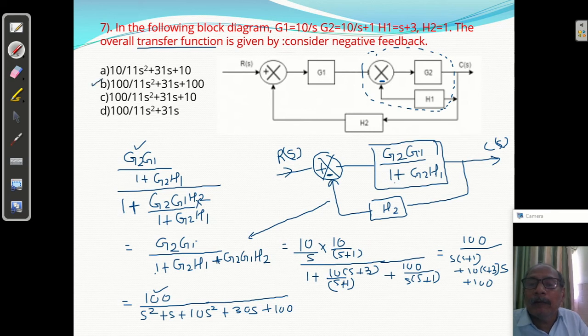100 upon 11s square. B, you can see B answer is correct. So thoda sa it is difficult one, but that is the concept, and you can avoid this time consuming process. Directly you have to put the value. Okay, but I am explaining it, that's why I am taking all these steps and I have given the answer. So answer is B. Question 7 का B is correct.